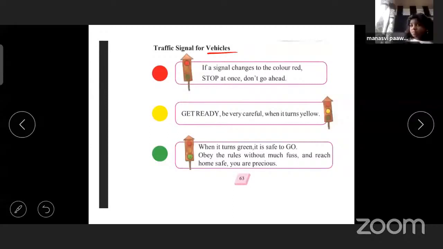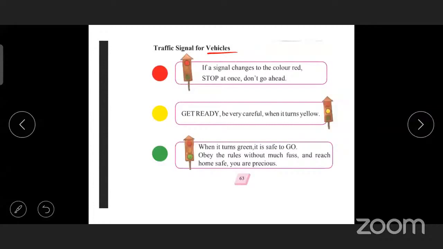Obey the rules without much fuss and reach home safe. You are precious. Okay, obey. Obey means you have to follow the rules without much fuss. Don't hurry. Okay, and reach home safe. You are precious. Precious means you are very important. Okay, you have to follow these traffic rules for your safe and secure life. Now, red shows stop, yellow get ready, and green is go.